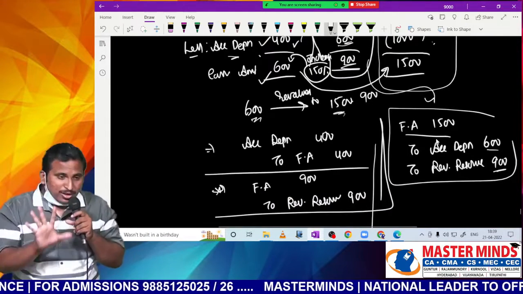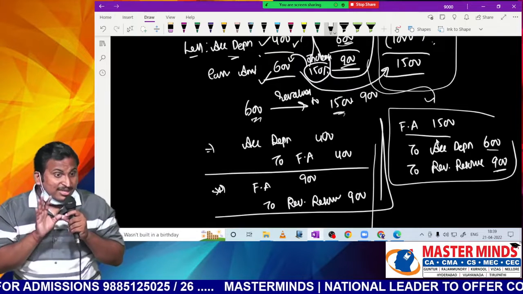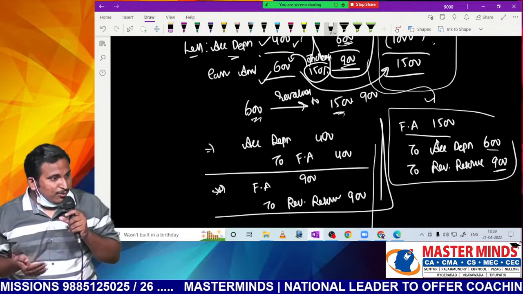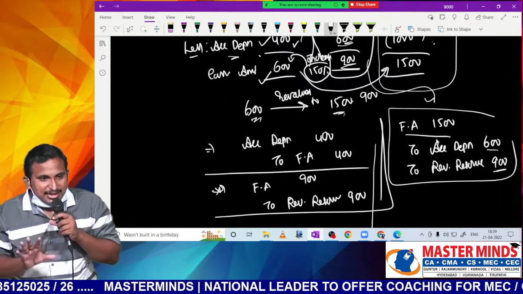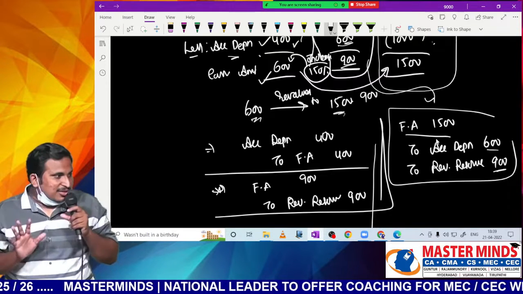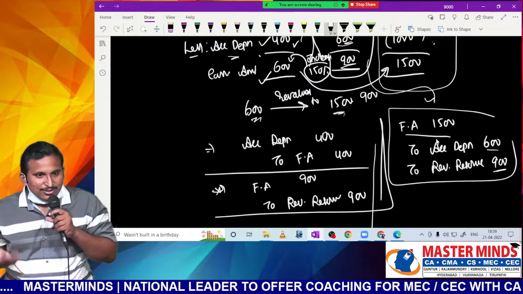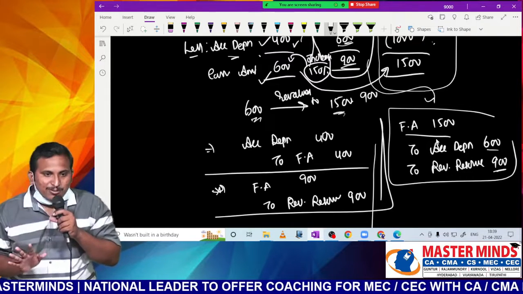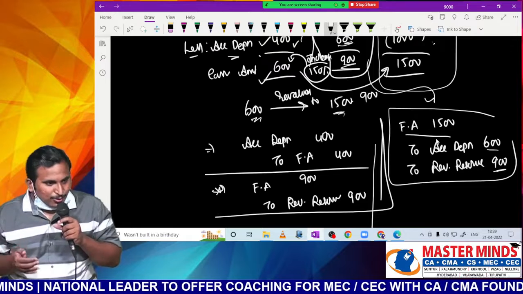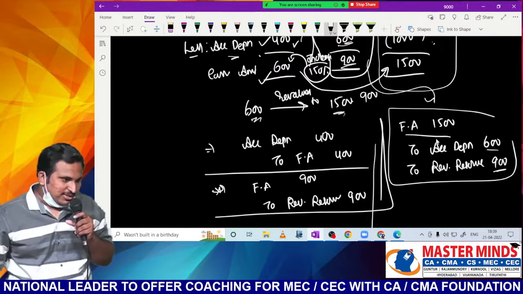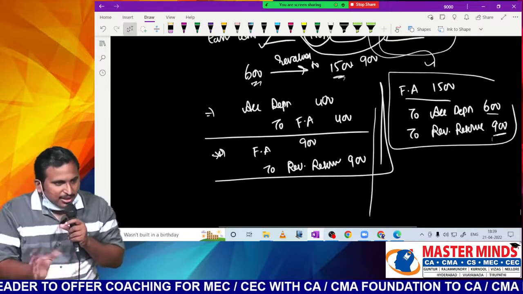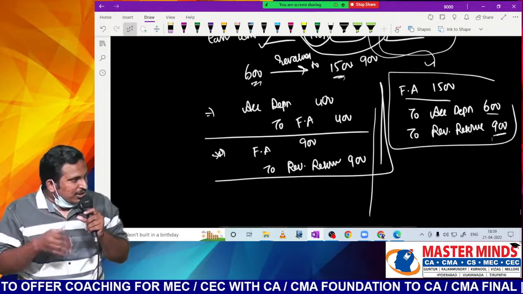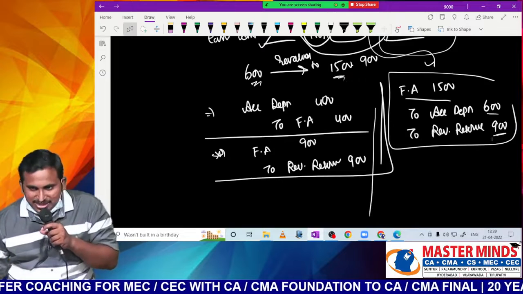This is an important concept. They have not tested it till now. I feel maybe in one of the coming attempts they will ask based on this. The example is there in the study material, but the illustration was not there. They are not asking this question yet, but the concept is important. The probability is there that in one of the coming attempts they may ask this question. That's why I am discussing. They can ask you to give the impact of revaluation under any of these methods.